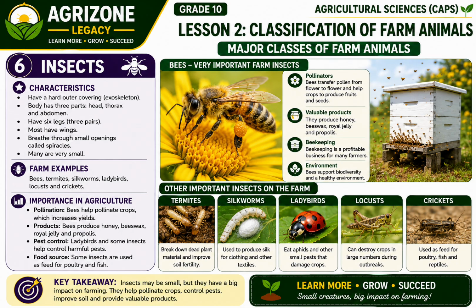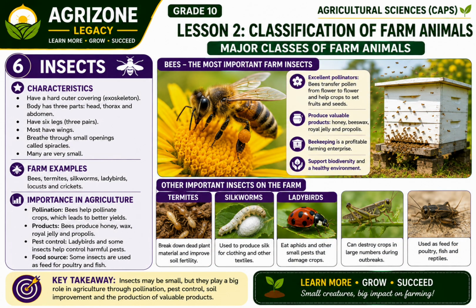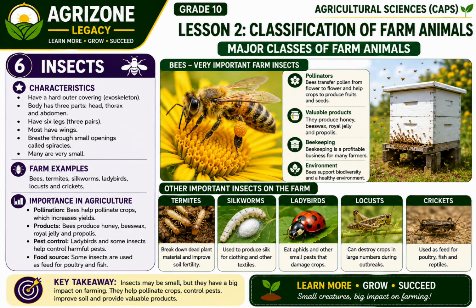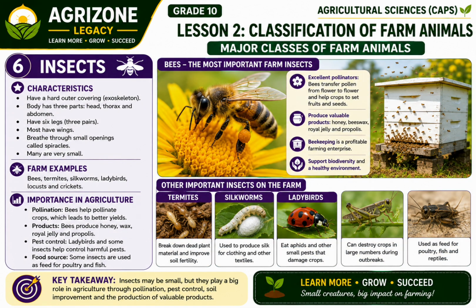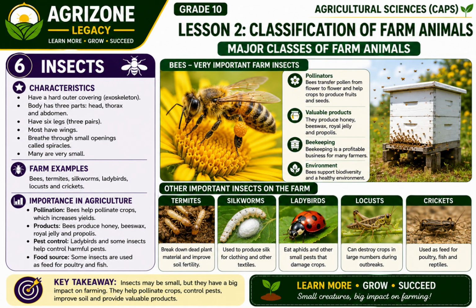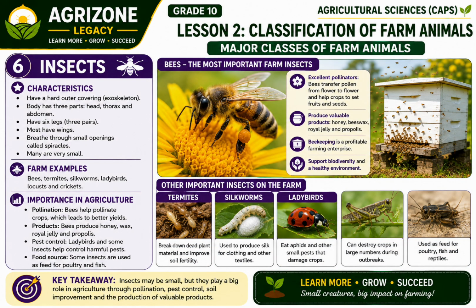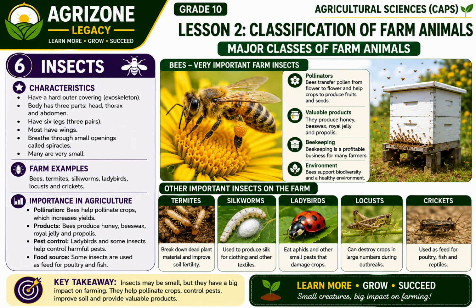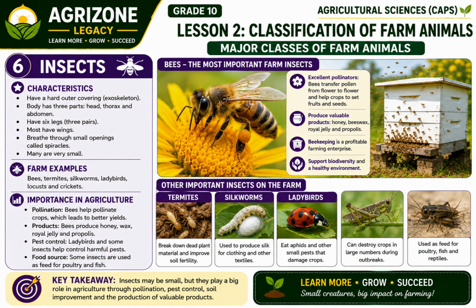The most important farm insect is the bee. Bees are excellent pollinators because they transfer pollen from one flower to another, helping crops produce fruits, seeds, and higher yields. They also provide valuable products such as honey, beeswax, royal jelly, and propolis. Beekeeping is an important agricultural enterprise that creates income while supporting biodiversity and a healthy environment.